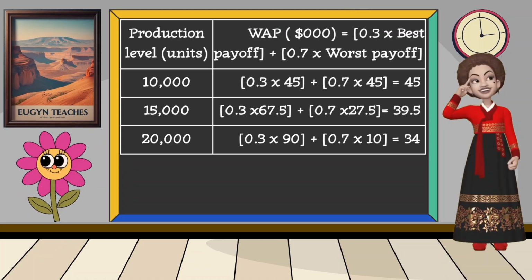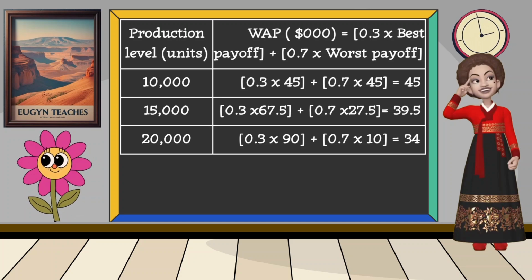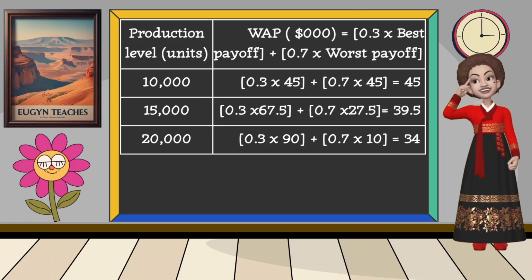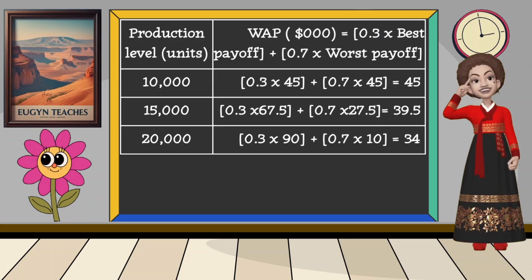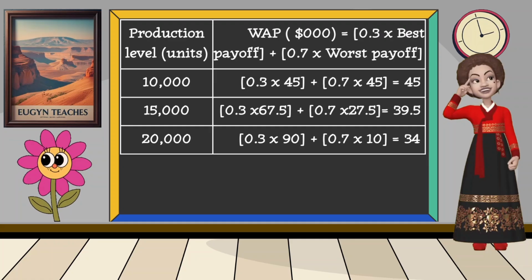From the payoff table, all the profit values for 10,000 units were $45,000. Therefore, the best and worst payoffs are $45,000. For 15,000 units, the highest profit was $67,500 and the lowest profit was $27,500. For 20,000 units, the highest profit was $90,000 and the lowest profit was $10,000.